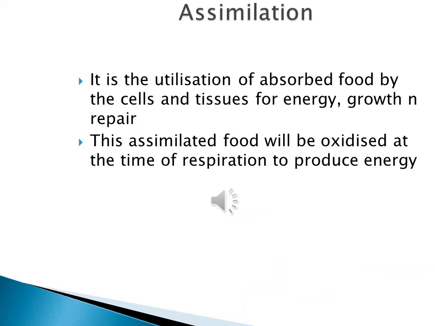Whatever the body has absorbed, if it has not been utilized, then it is all waste. So this is another important section, that is assimilation of food will happen here. After digestion, after absorption, the assimilation comes over there, where absorbed food is utilized by the cell. Now what work does the cell do? The cell has to repair itself. Any worn out part has to be repaired and fixed. The cell has to work continuously. It needs energy, it needs to grow also, it needs to divide also.